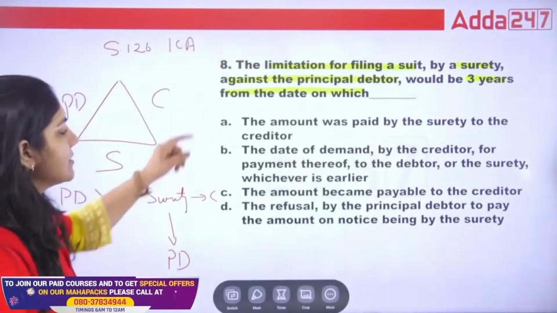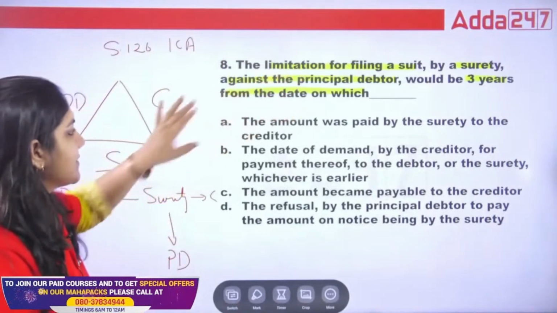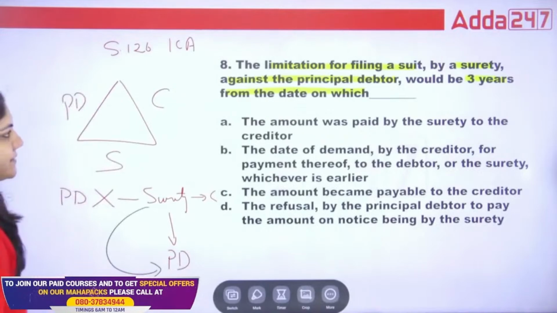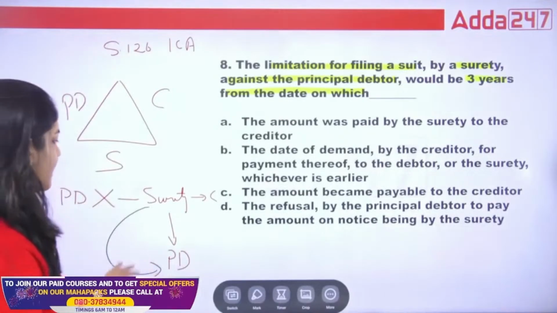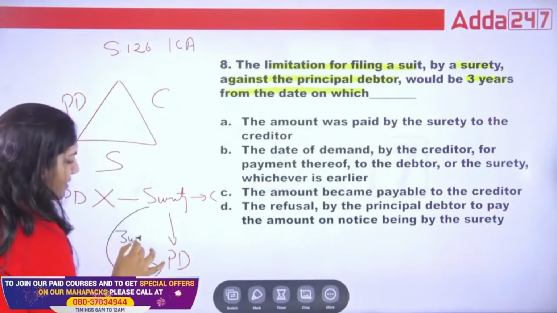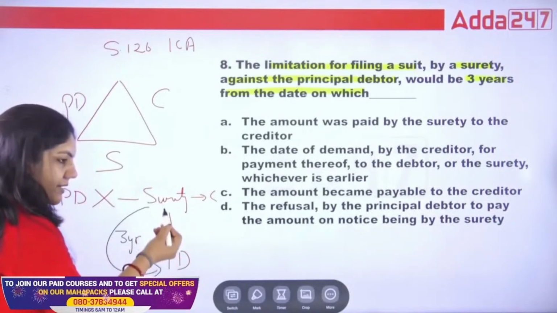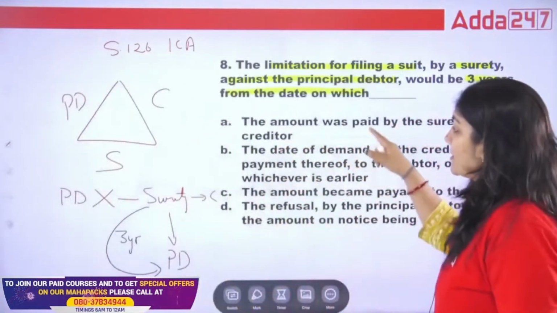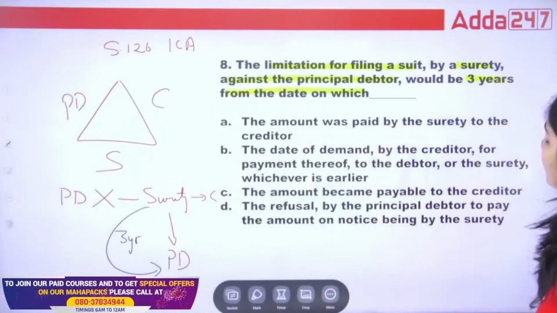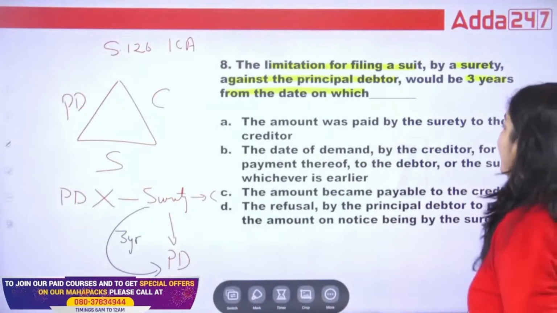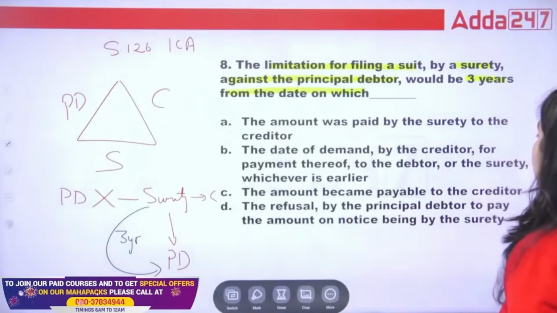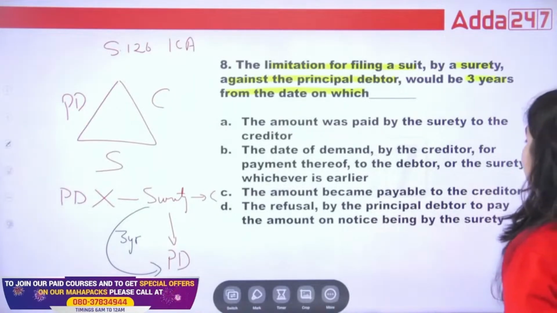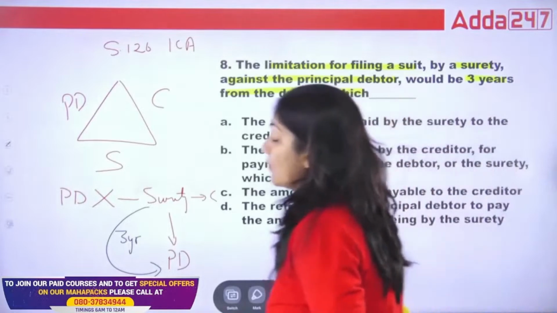The question is the limitation for filing the suit by the surety against the principal debtor, which would be 3 years. It means within 3 years the surety has to file the case. Now you have to tell me when this will start. The amount was paid by the surety to the creditor, the date of demand by the creditor, the amount becoming payable, or the refusal by the principal debtor to pay on notice by the surety. What is the right answer?